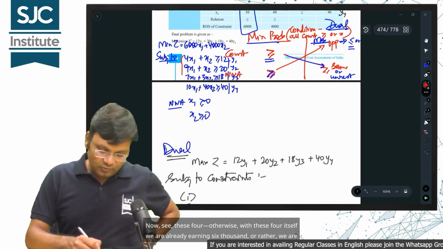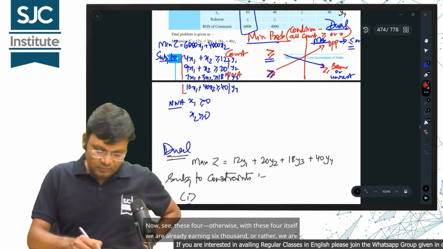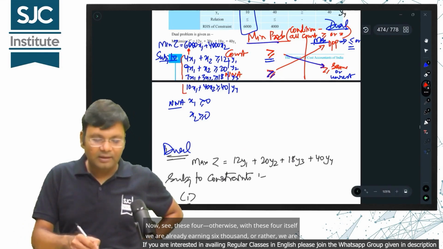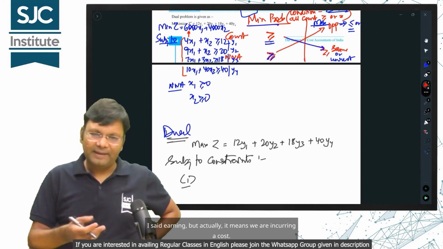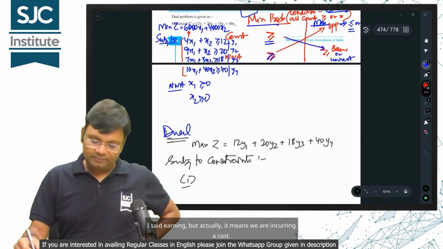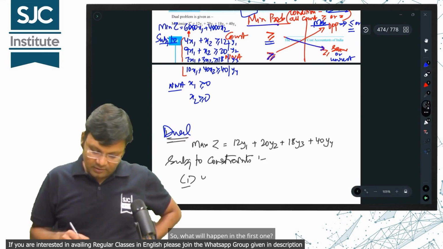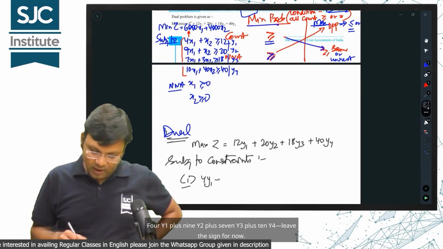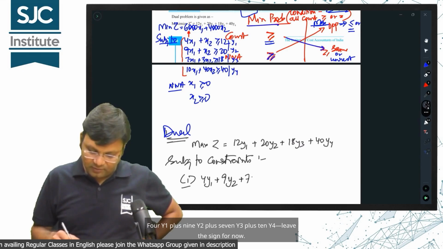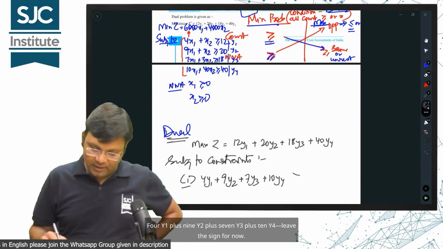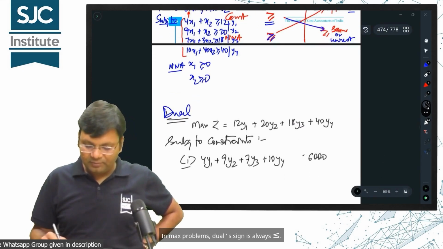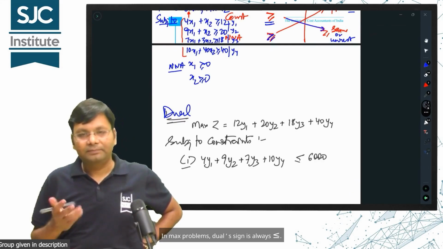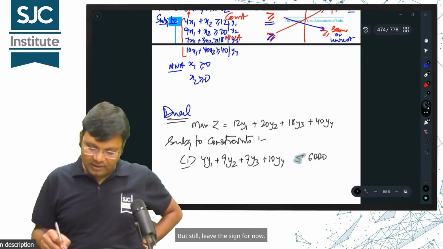Now, see, with these 4 itself, we are already incurring a cost of 6,000 from x1. I said earning, but actually, it means we are incurring a cost. So, what will happen in the first one? 4y1 plus 9y2 plus 7y3 plus 10y4. Leave the sign for now. Let's write 6,000 ones. Leave the sign. In max problems, dual sign is always less than or equal to. Don't overthink. But still, leave the sign for now.